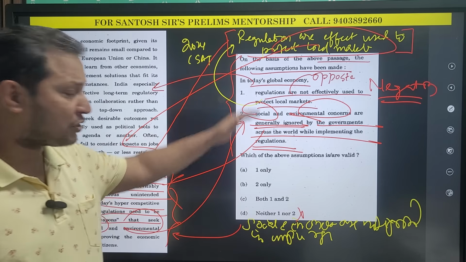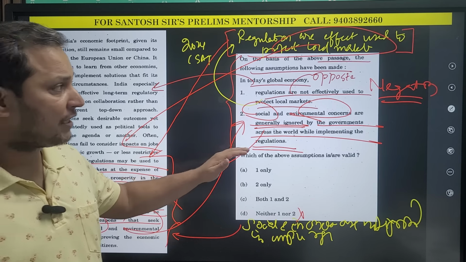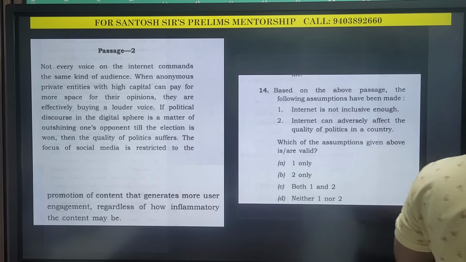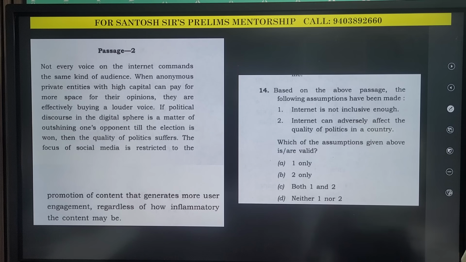I hope this question is very clear to you. Now we'll move to the next question. Let us see the next question. The next question is a very small passage. Again, what we are going to do is that we may not directly read the passage.